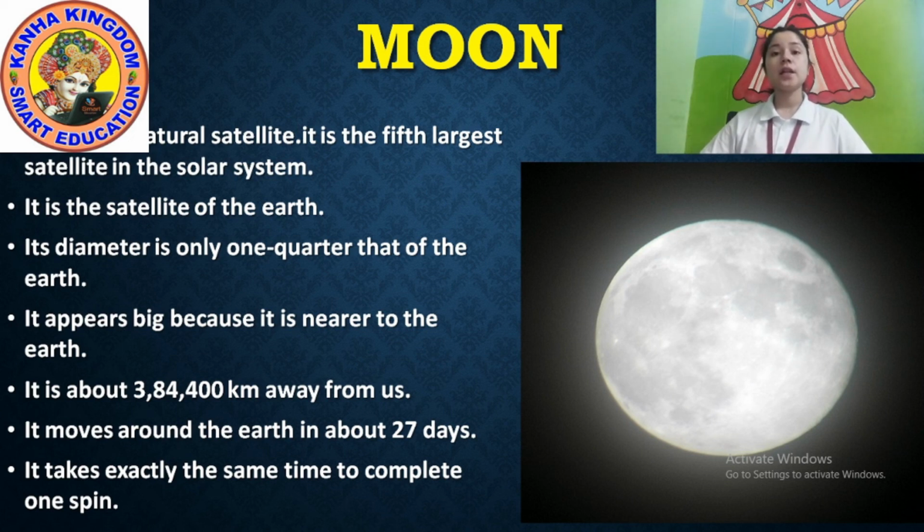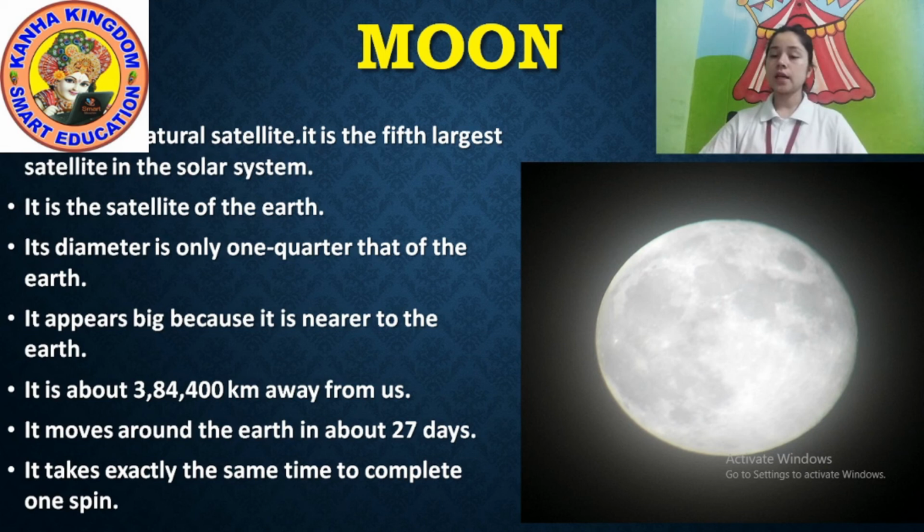It is about 3,84,400 kilometers away from Earth. It moves around the Earth in 27 days and it completes the same spin in 27 days. Okay, this is all about the moon.